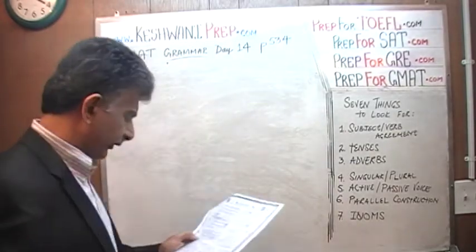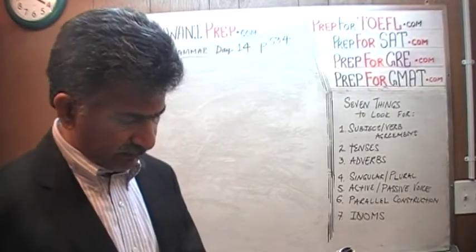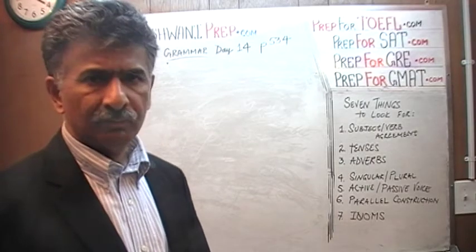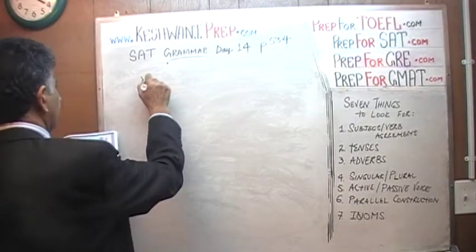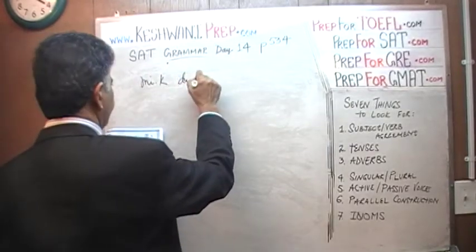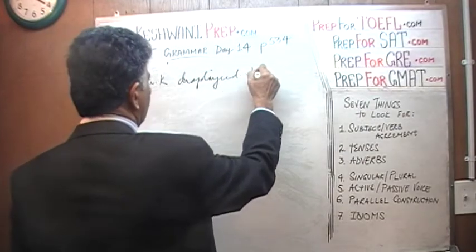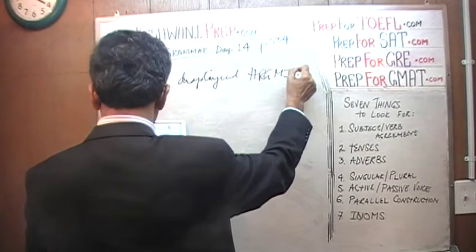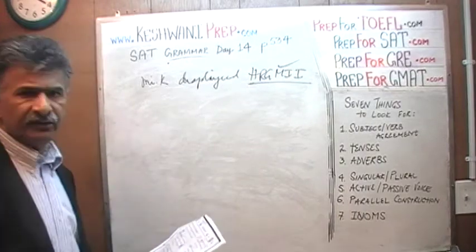Let's go on then. Next one. Mr. K proudly displayed her research group's most ingenious invention. So far there is nothing wrong. This entire phrase is fine.